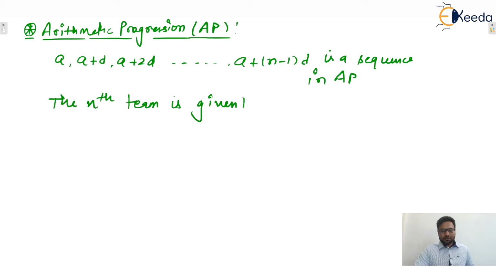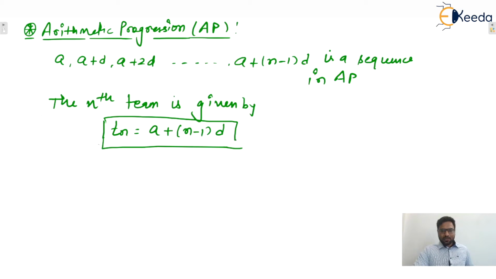Tn is equal to A plus n minus 1 into D, where A is the first term, and D is what? D is the common difference. Isn't it? Okay. So that is the nth term of an AP, and when we sum up to